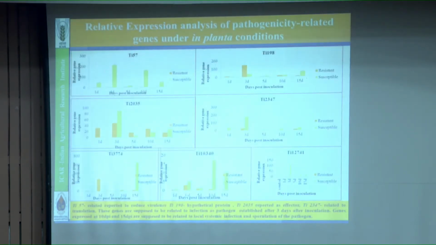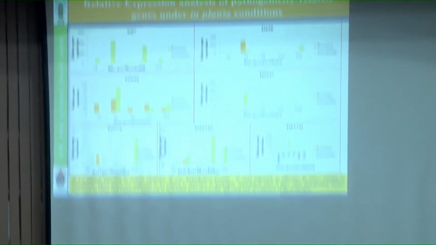So coming to this work: after finishing that genome, based on the genome sequence, secretome analysis and the PHI database, we identified some of the virulence related genes. One of our students, Mr. Jagmohan, has done this work.